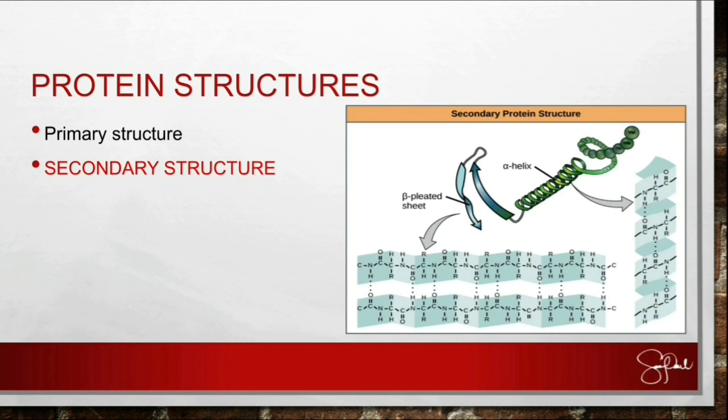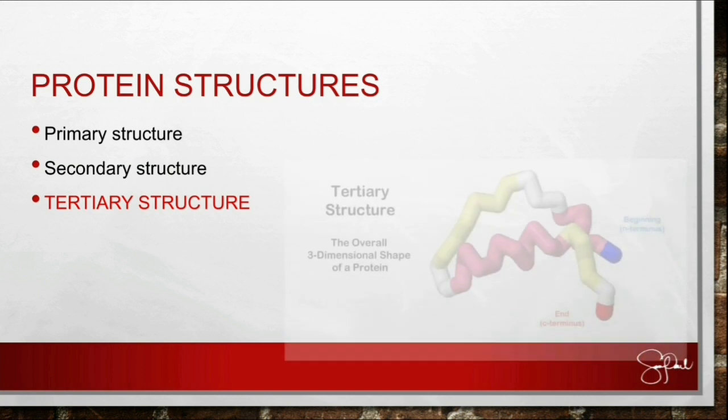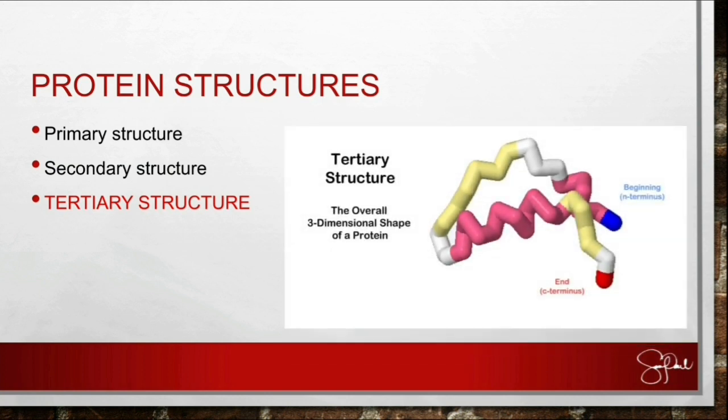Next is the tertiary structure. What is tertiary structure? Tertiary structure, as you can see here, is more complicated or more complex than the secondary structure. So there are more folds and more foldings in this compound. Though it is complex already, it is not yet ready unless it forms its quaternary structure. So you can see, quaternary structure is the functional structure of a protein.